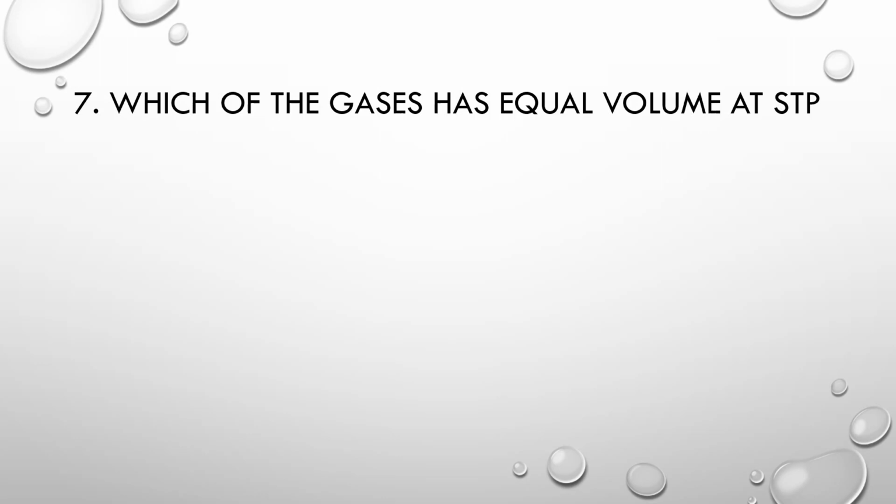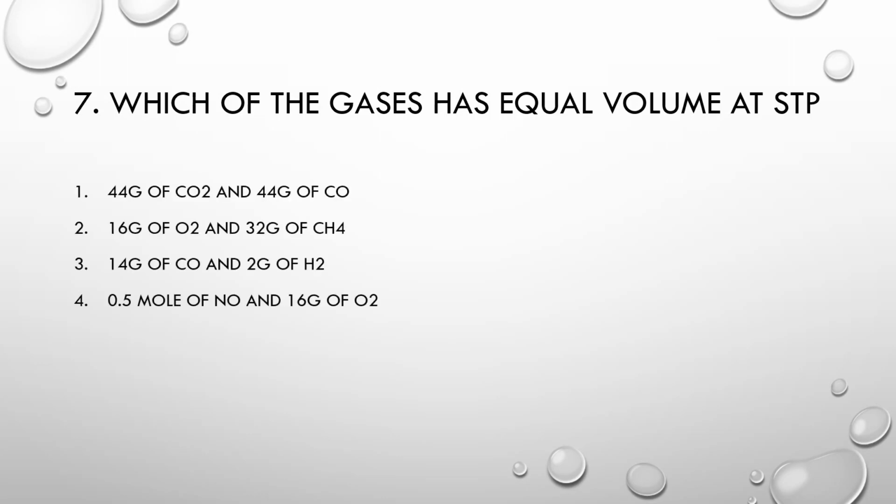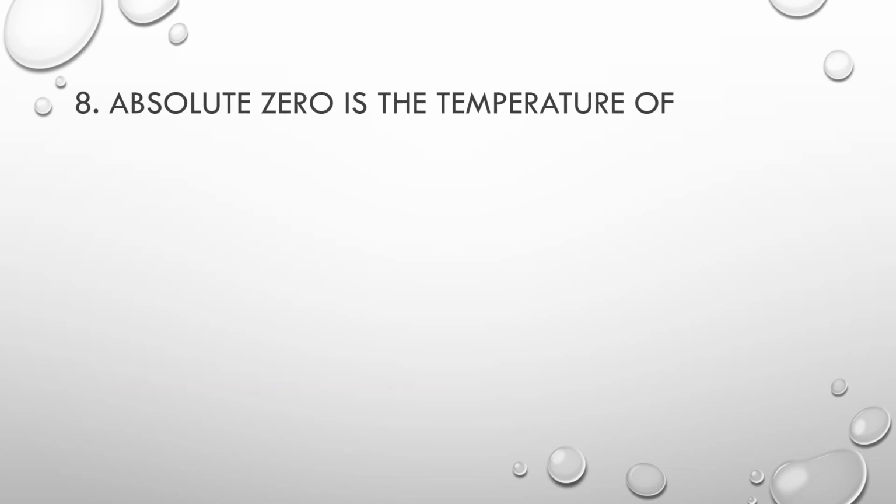MCQ number 7. Which of the gases has equal volume at STP? Number 1, 44 gram of carbon dioxide and 44 gram of carbon monoxide. Number 2, 16 gram of oxygen and 32 gram of methane. Number 3, 14 gram of carbon monoxide and 2 gram of hydrogen. Number 4, 0.5 mole of NO and 16 gram of oxygen. Correct option is 0.5 mole of NO and 16 gram of oxygen.